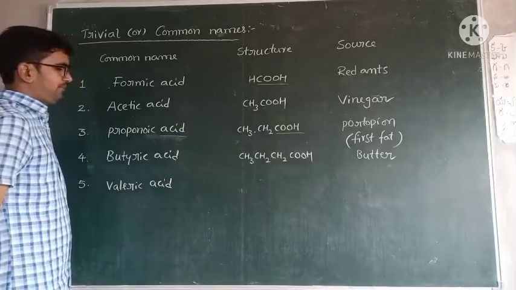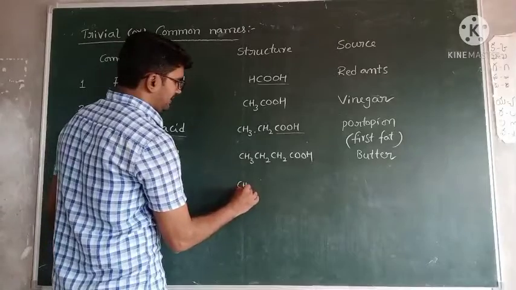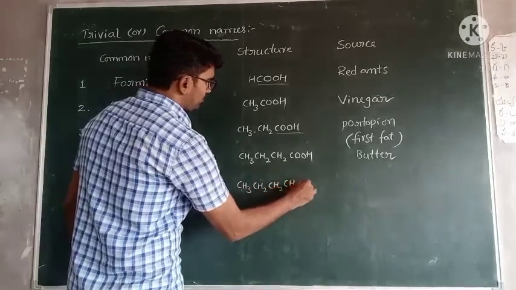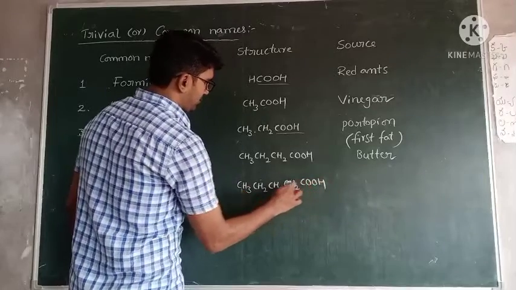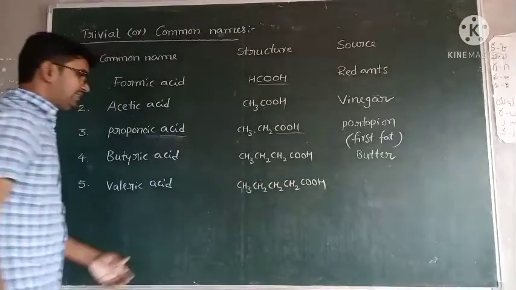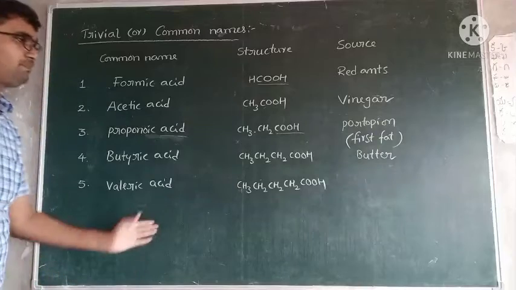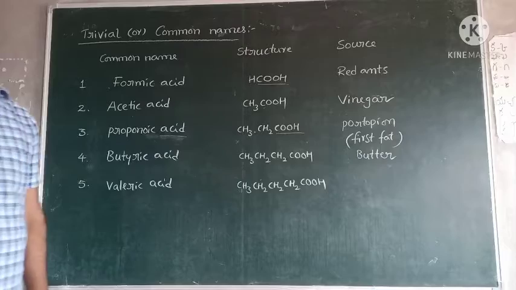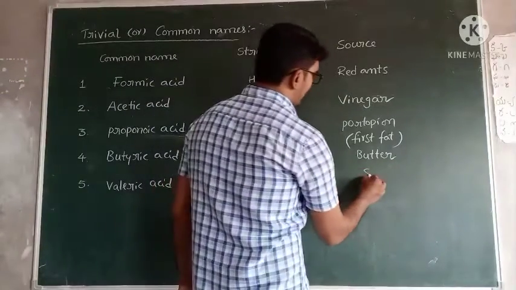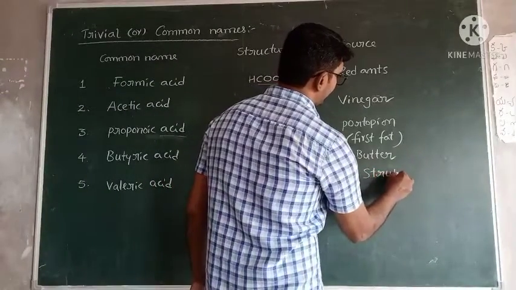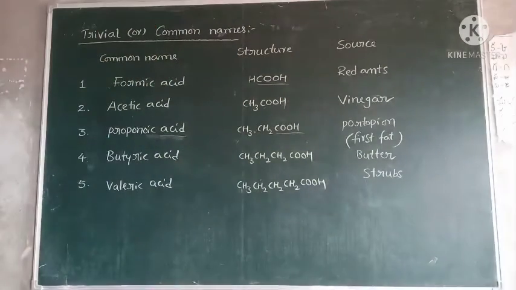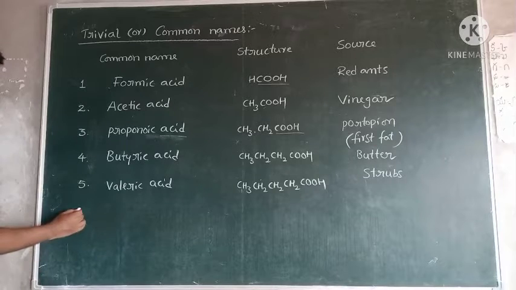Actually, this one contains 5 carbons: CH3, CH2, CH2, CH2, COOH. 1, 2, 3, 4, 5. So what is the IUPAC name? That is pentanoic acid. It is present in shrubs, in Telugu padalu. Okay. Next, sixth one, caproic acid.